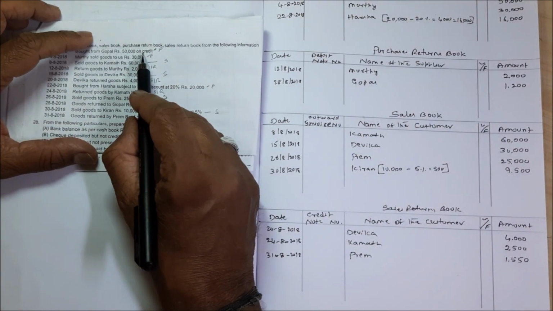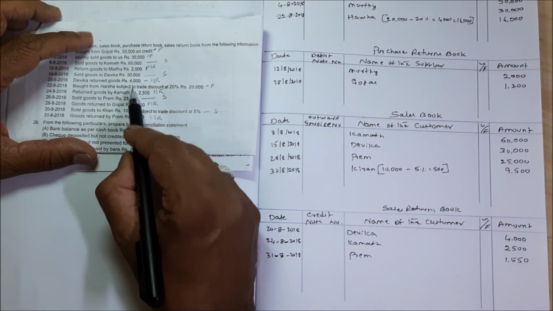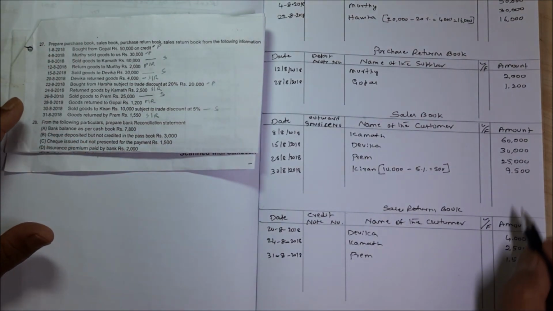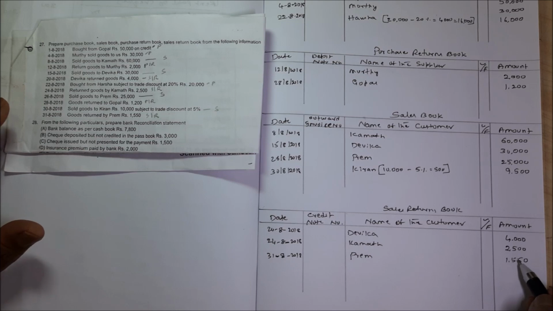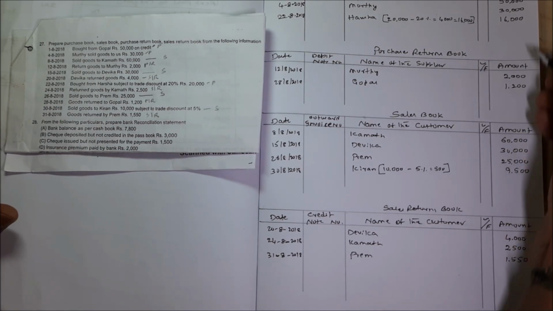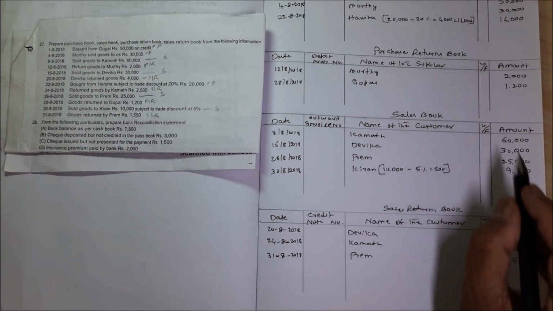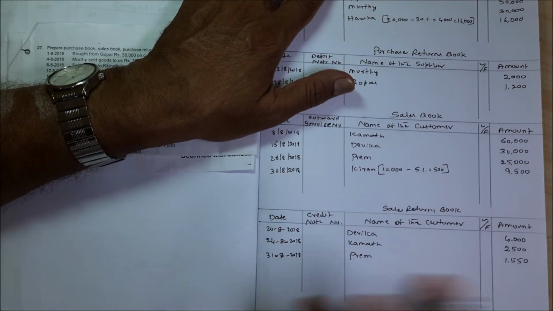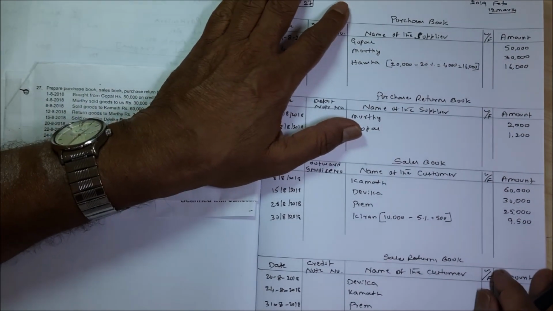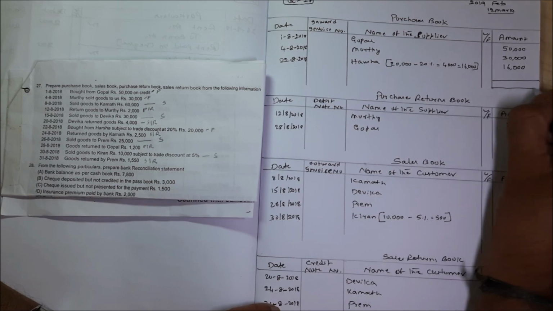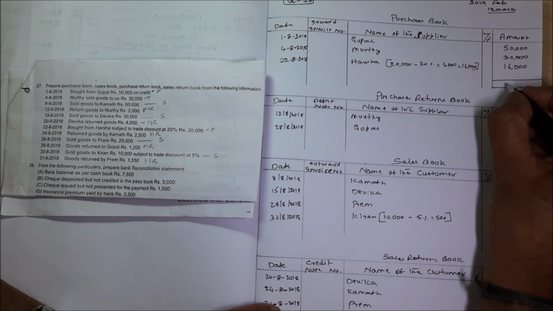I have already told you how many transactions there are. I hope 12. 1, 2, 3, 4, 5, 6, 7, 8, 9, 10, 11, 12. 4 plus 3 is 7, 7 plus 2 is 9, 9 plus 3 is 12. That means you have entered all 12 transactions. So what you should do now is put the total. If you put the total, then you will get 12 out of 12.